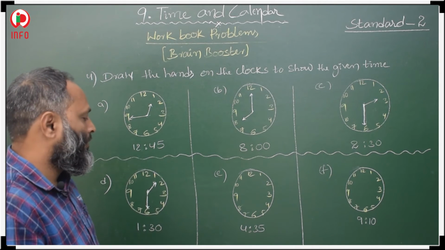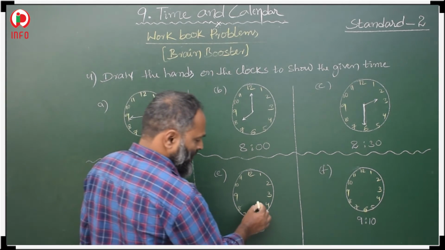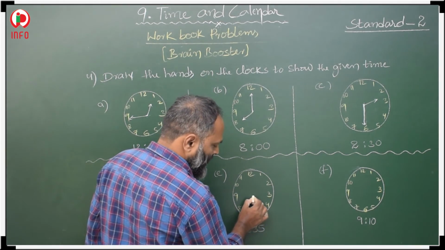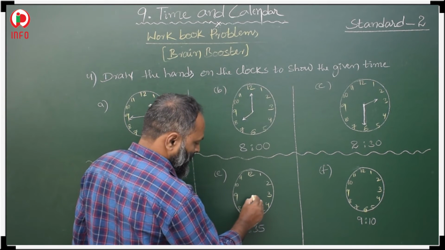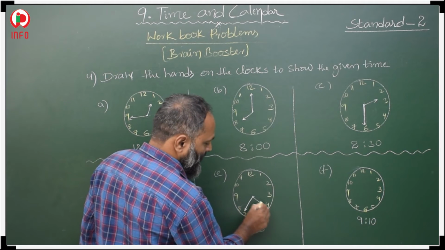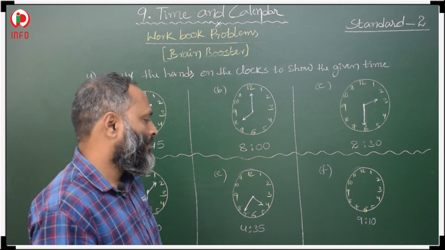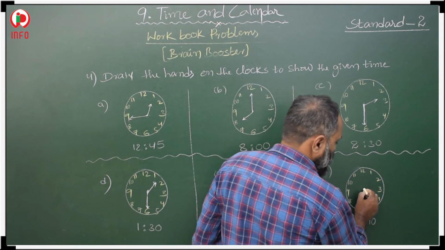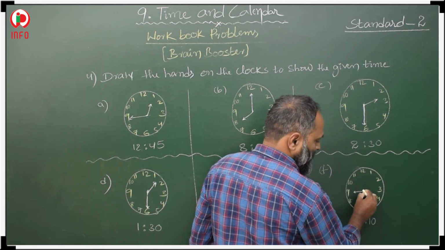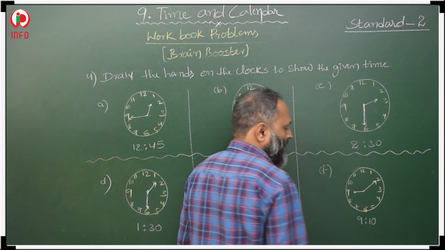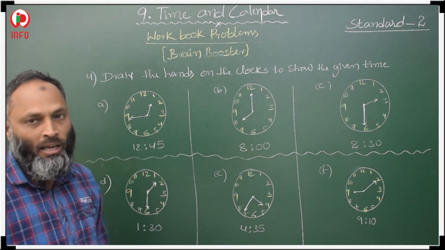Now 4:35. The shorter hand is in between 4 and 5, and 35 means 7 fives are 35. The bigger hand is at 7, the shorter hand is in between 4 and 5. This is 4:35. And 9:10. So the bigger hand is at 9 and the shorter hand is, 2 fives are 10. This is 9:10. So in this way we have to draw our hands.